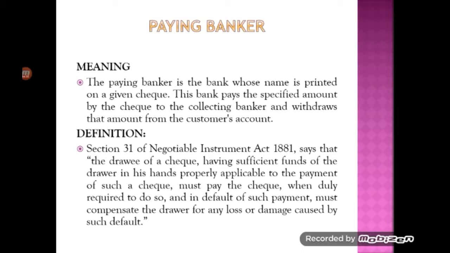This means no mistake is made in the check: it is very proper, it is endorsed, the date is properly given, the time of payment is given, the amount is very clear, and no mutilation or material alteration is done in the check. It is transparent and clear, and in this situation it becomes an obligation on the part of the paying banker to make the payment when a check drawn on that bank is presented.